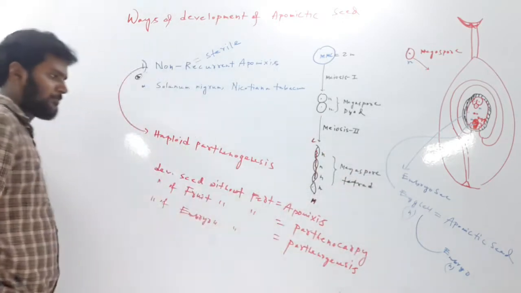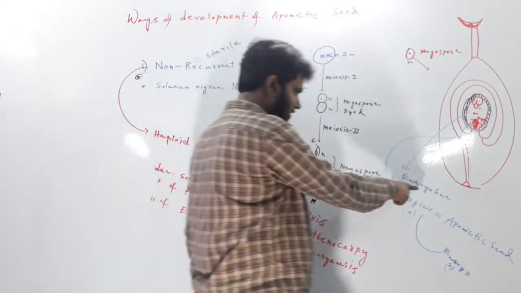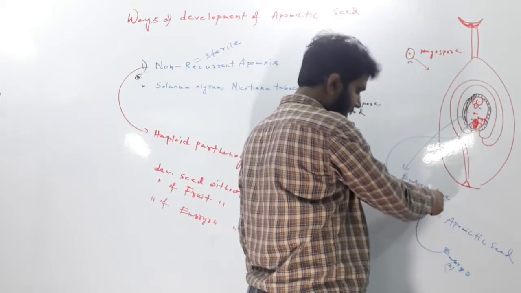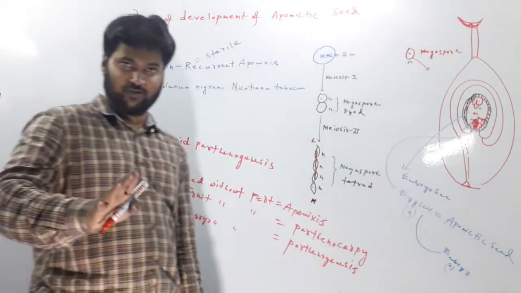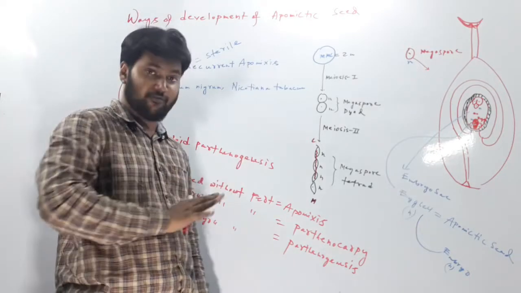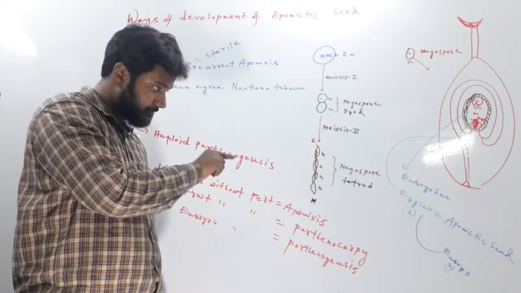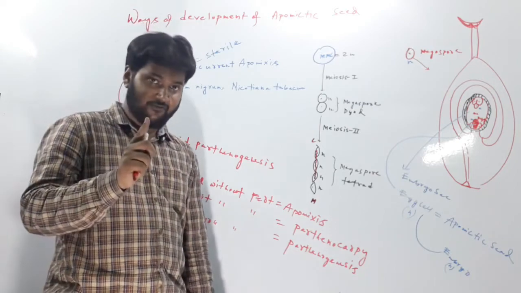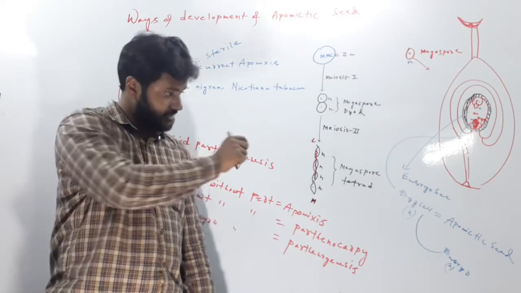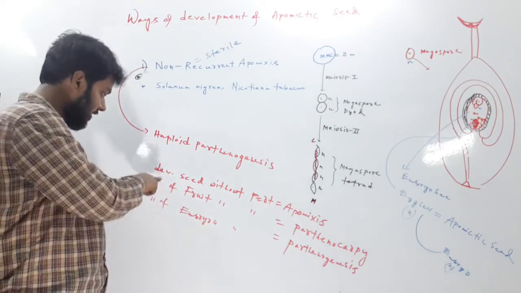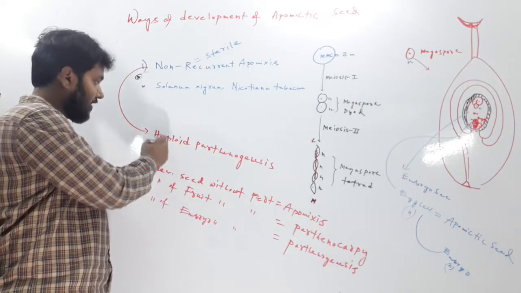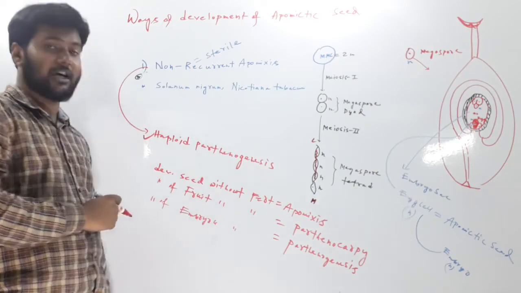Here you see, in case of the non-recurrent type of apomictic seed, the embryo which has developed is also without fertilization. So this is also one type of parthenogenesis. And in this parthenogenesis, the chromosomal content in the embryo is haploid. So it is also called haploid parthenogenesis. So this is our non-recurrent type of apomixis.